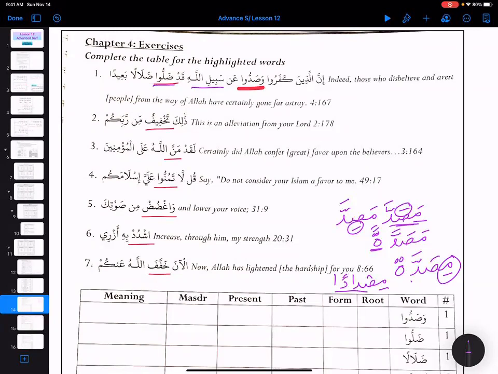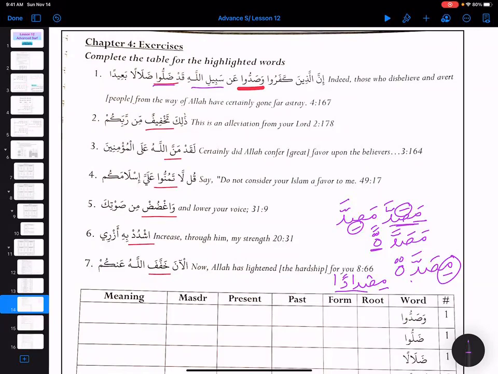Dalalan. Dalla yadillu dalalan, fahuwa dalilun, and then it will become dalun. Fahuwa dalun.